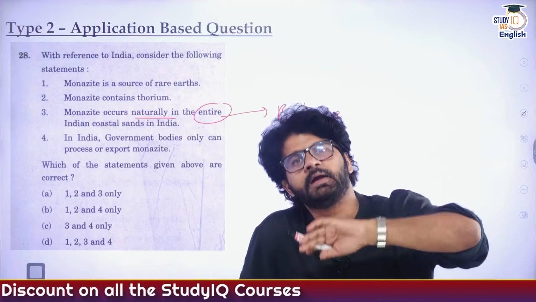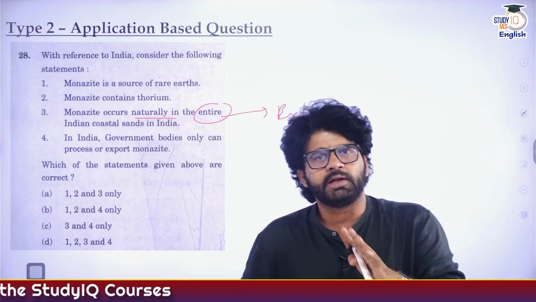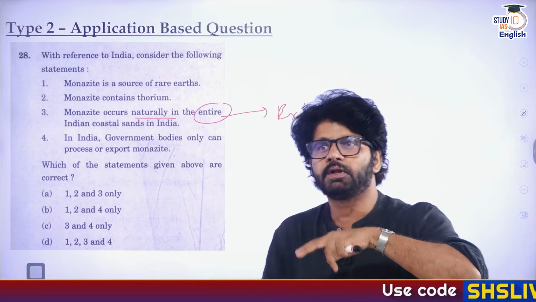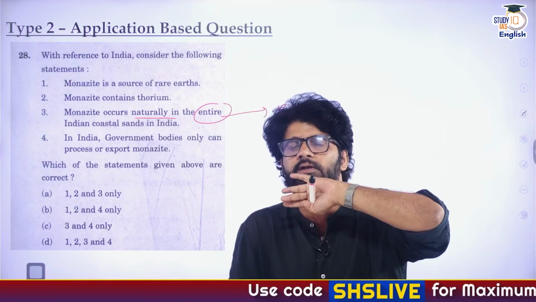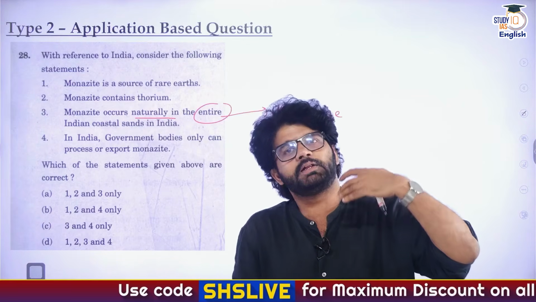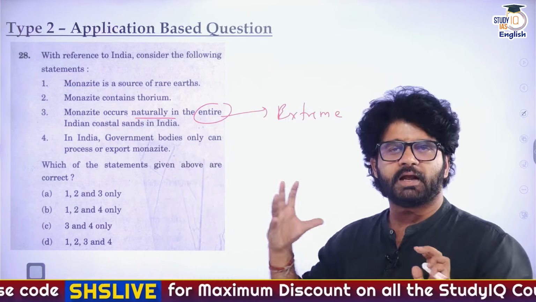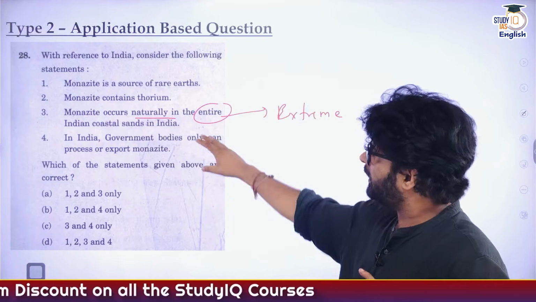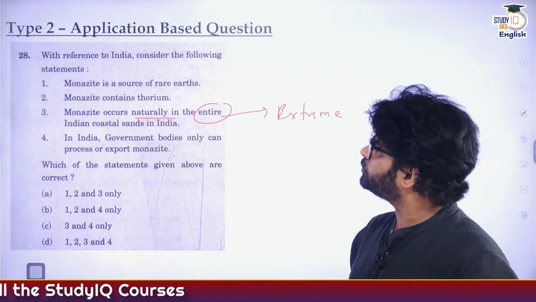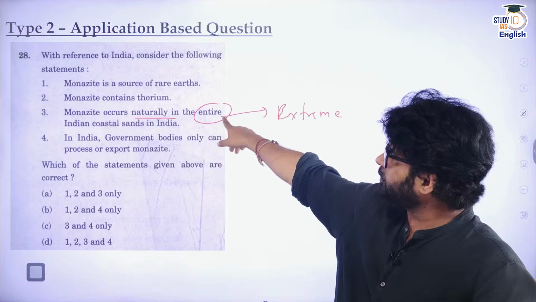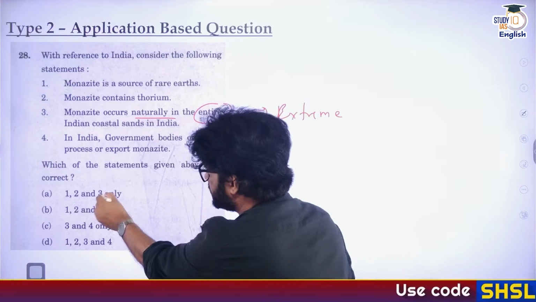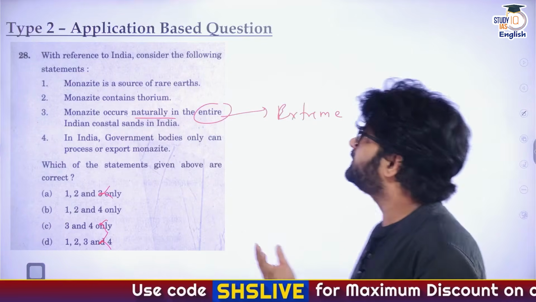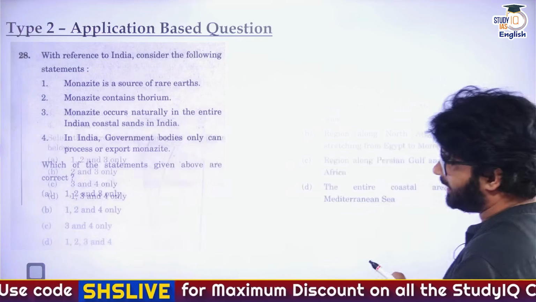In fact, there is a post-independence India relation to this also. Travancore is a kingdom in Kerala. And this Travancore kingdom had a lot of monazite. So when India was getting independent, the British, the United Kingdom, tried to influence Travancore to remain independent because they realized that they could use this monazite for their own nuclear security. But that did not happen and Travancore became a part of India. So if you eliminate the third option because of the extreme word entire, you are getting the answer 1, 2 and 4. So hope you are understanding the application based question and direct question.